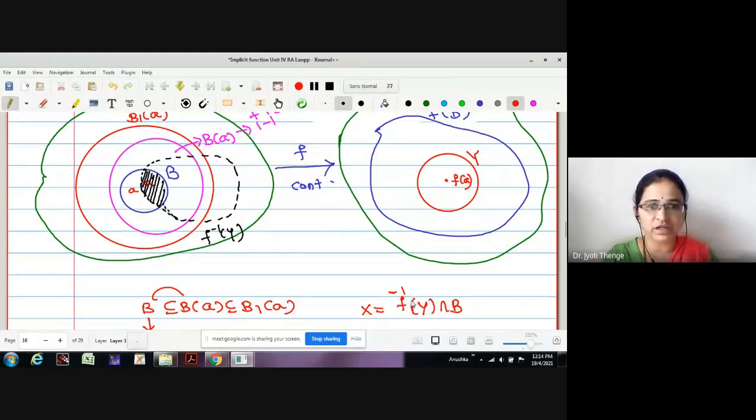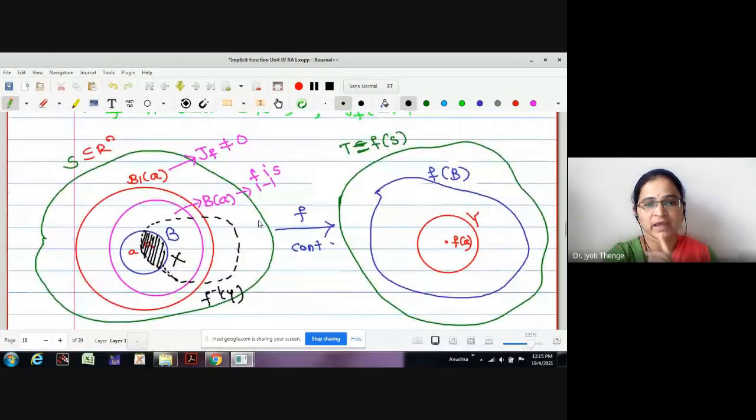Whenever a function is continuous, the inverse image of an open set is open. Therefore, this is open, the ball is open, and the intersection of two open sets is open. Therefore, X is an open set. Therefore, which set am I going to select? This shaded region I am going to select as X.